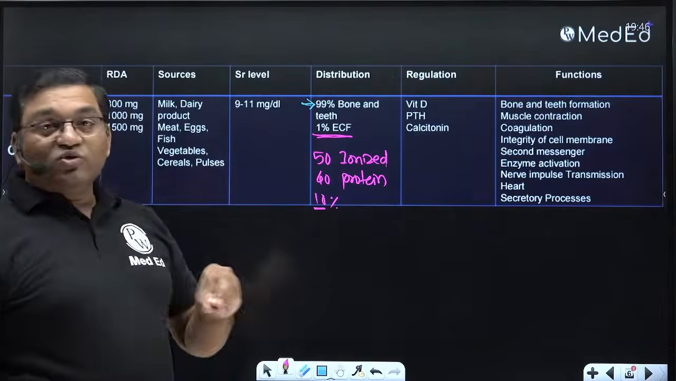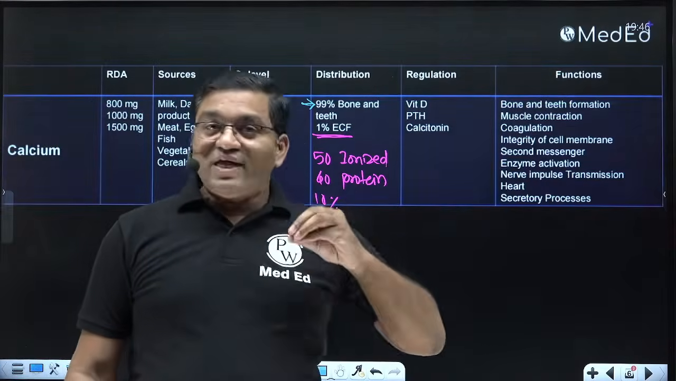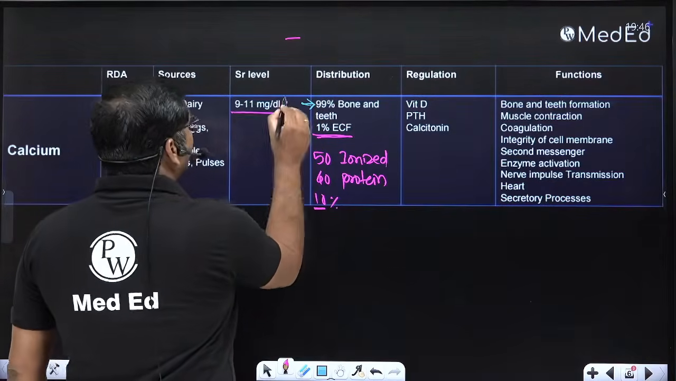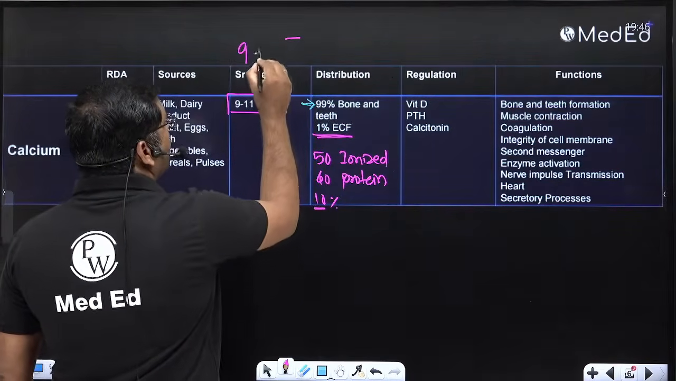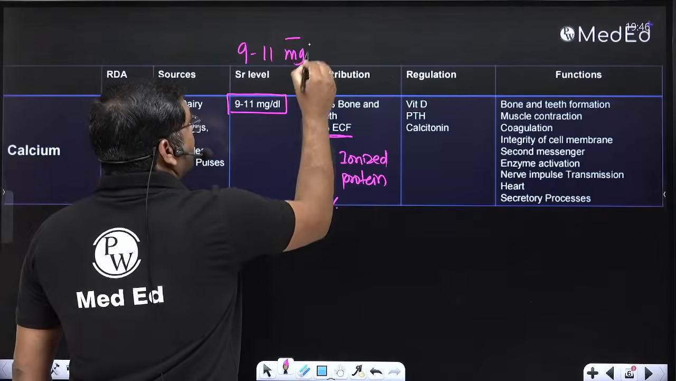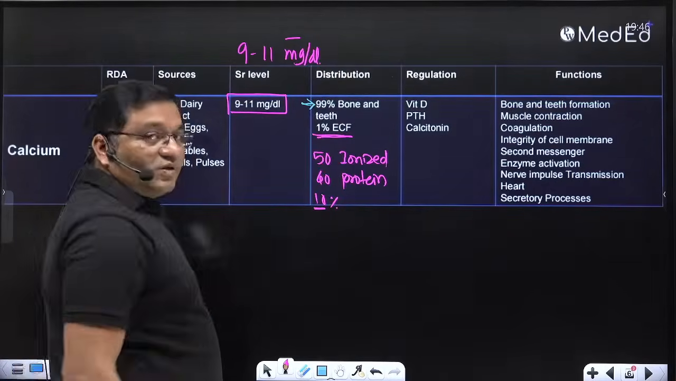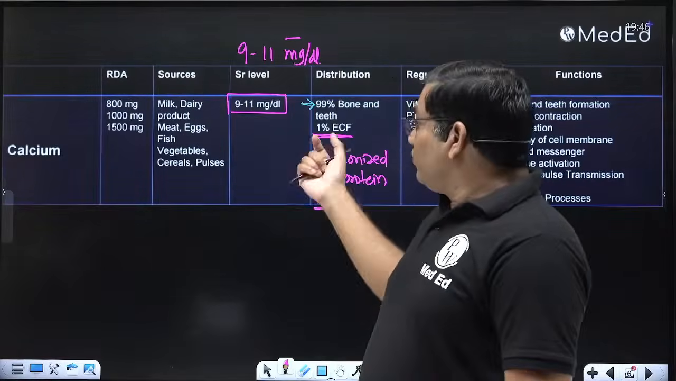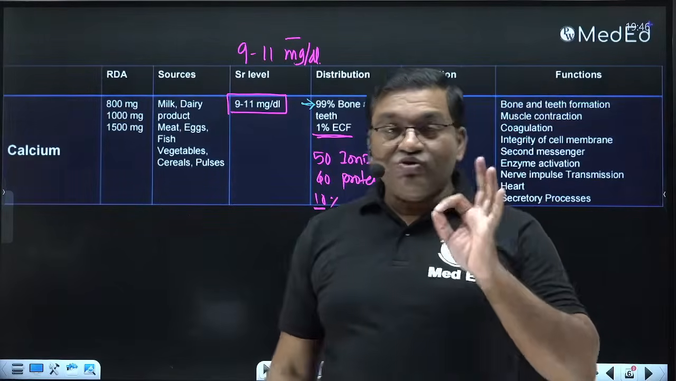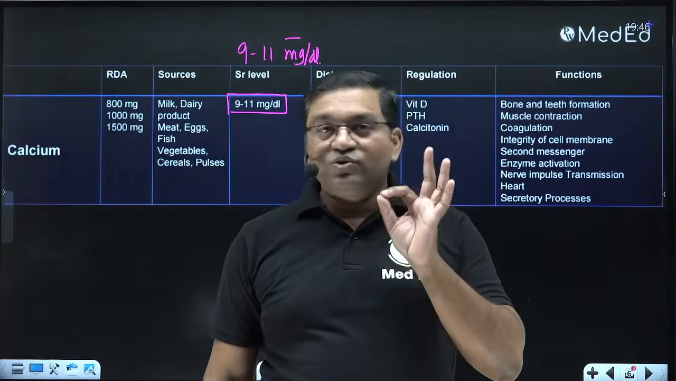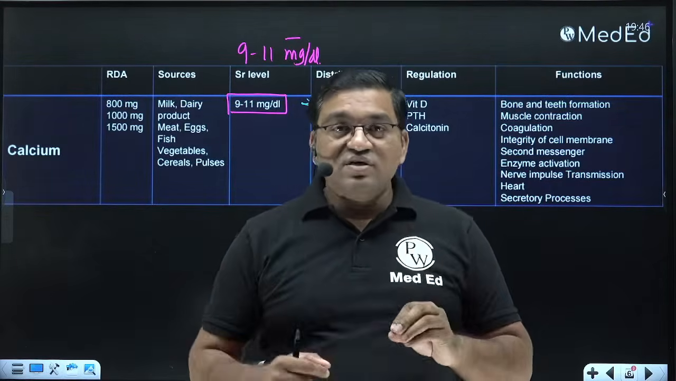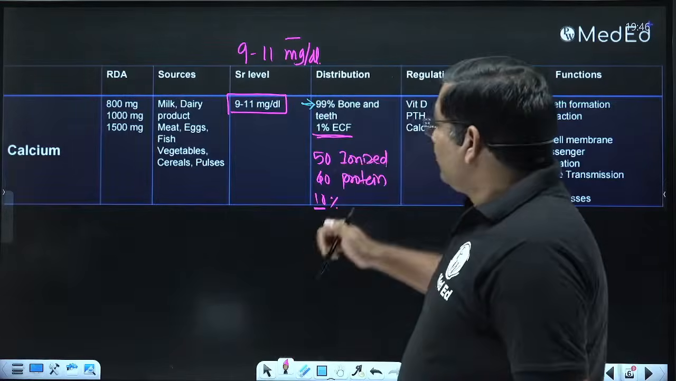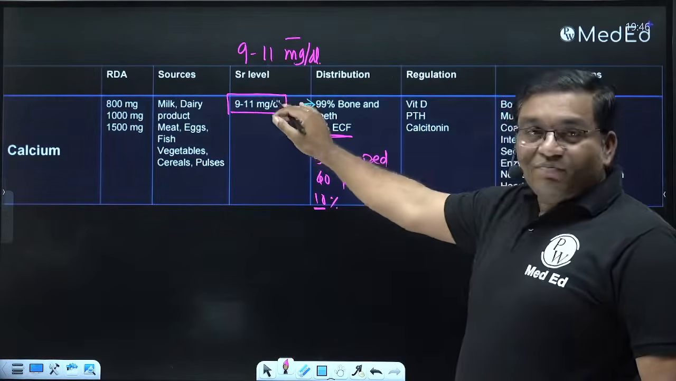What we measure in the laboratory is serum calcium level. So total serum calcium level is 9 to 11 milligram per deciliter. Most of the parameters in the laboratory are in milligram per deciliter. Remember, total protein and albumin are in grams, and the enzymes are in international unit per liter. So the common unit is 9 to 11 milligram per deciliter.